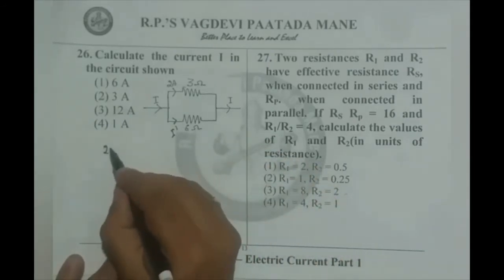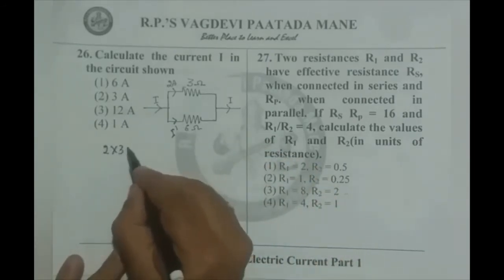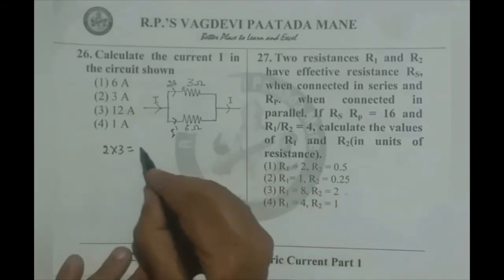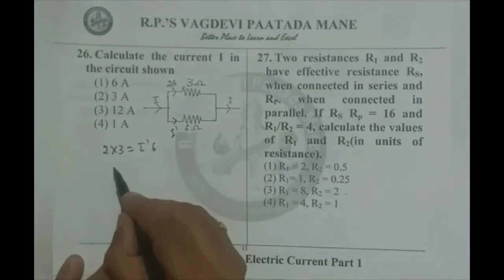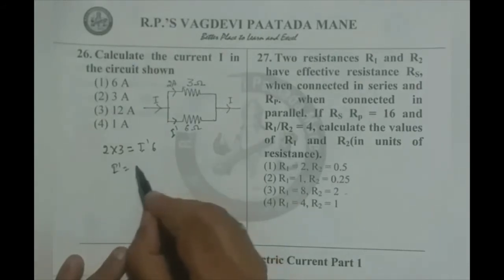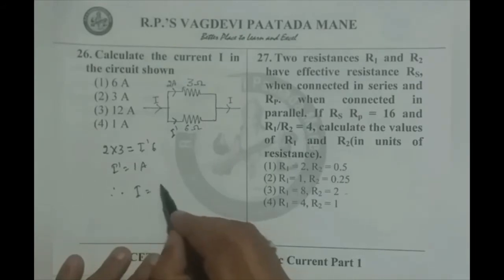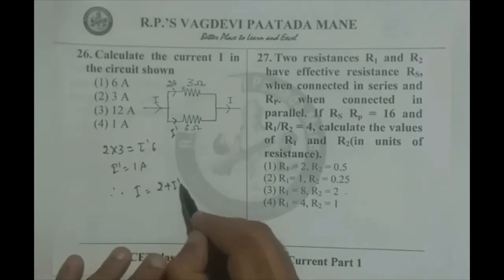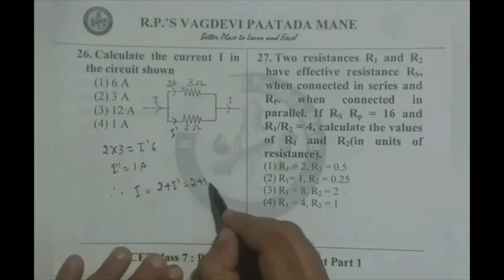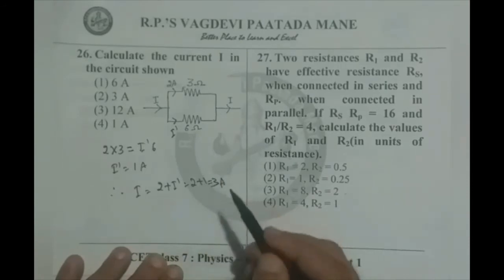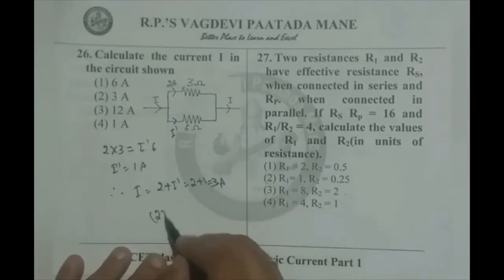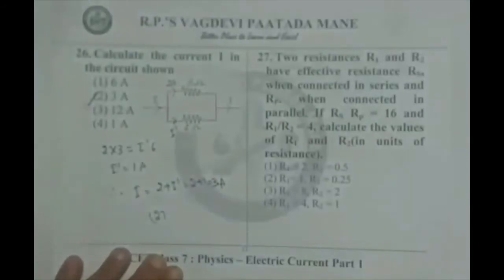So I write 2 into 3, which is equal to I dash into 6. So I dash is 1 ampere. Therefore, I equals 2 plus I dash, 2 plus 1, which is 3 ampere. So option 2 is correct.